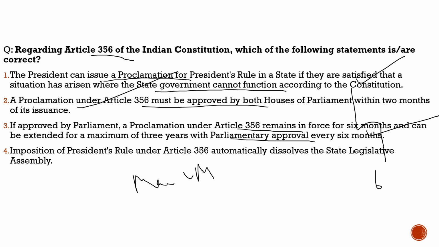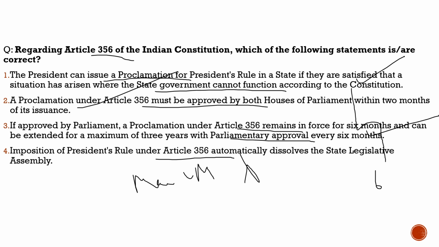Fourth statement, imposition of president's rule under Article 356 automatically dissolves the state legislative assembly. Totally incorrect. So with respect to this question, what are the correct statements? Correct statements are statement 1, statement 2, and statement 3.